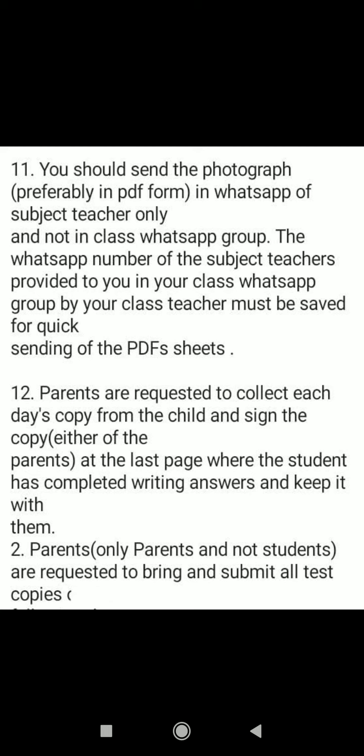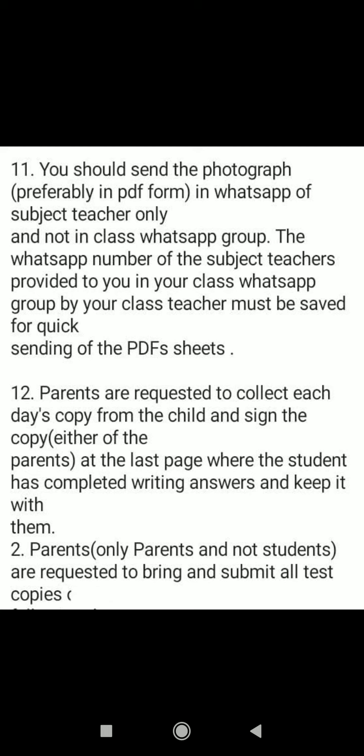Now, which date do you have to bring the copies? For standard 9, you have to submit the copies on 26th September, morning 8 to 11, all 5 subject copies, and then on 5th October from 3 p.m. to 5 p.m., again all 5 subject copies. Is that clear? Yes, that is to be done by the parents.